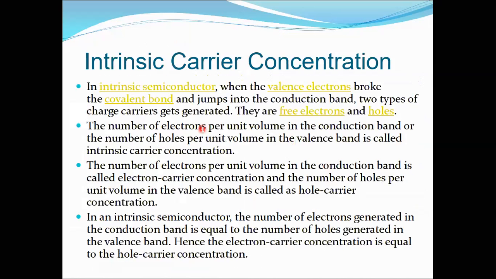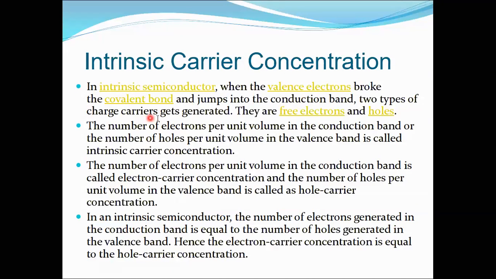Now it's about the intrinsic carrier concentration. What does it mean? In intrinsic semiconductor, when we break the covalent bond, the valency electron breaks the covalent bond and jumps into the conduction band.